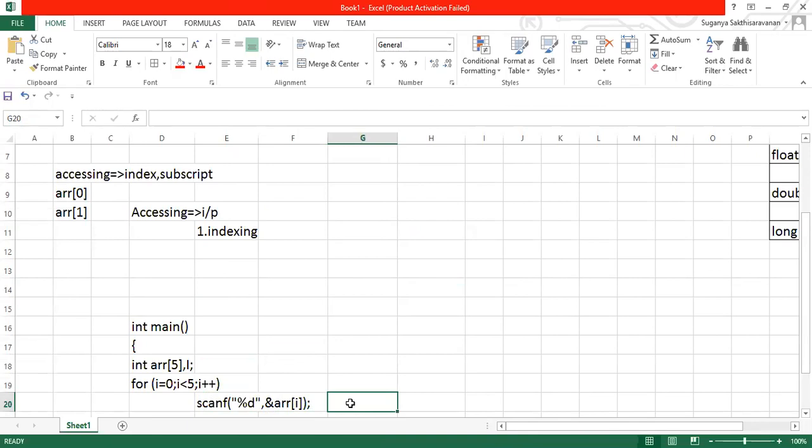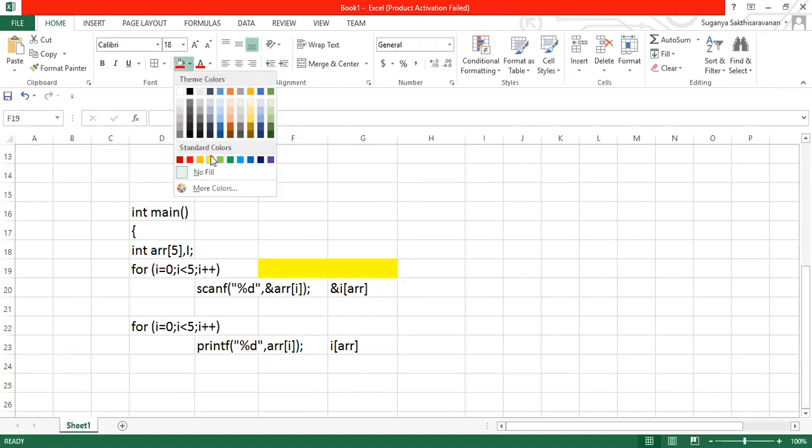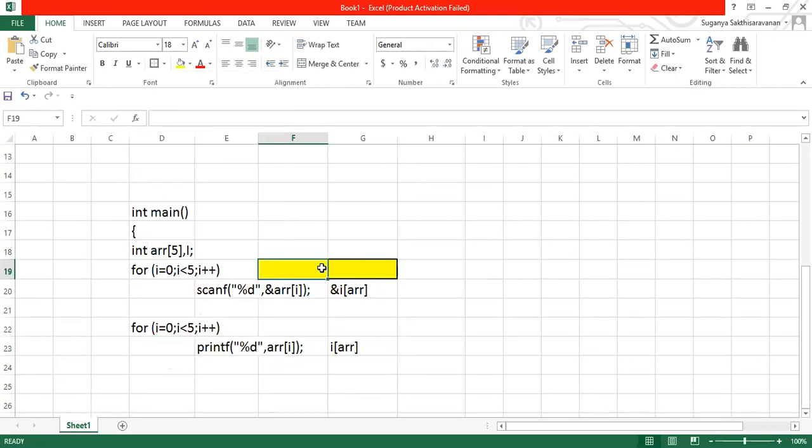This particular indexing can be done in another way also. There are just two types. One way is mentioning array of i, or the other way is i of array. So this is also possible, array of i or i of array. Both give the same meaning. Both approaches are called indexing, guys.